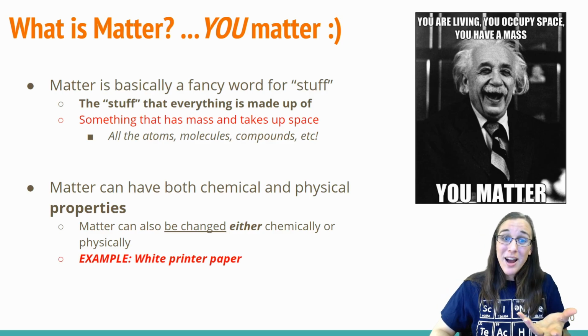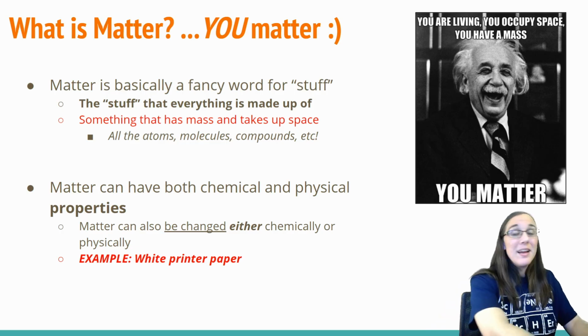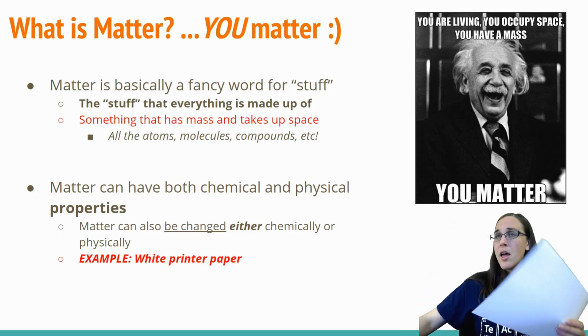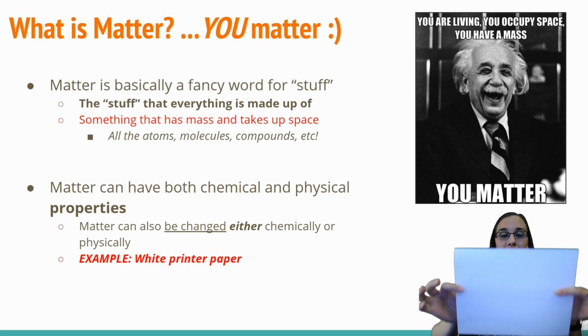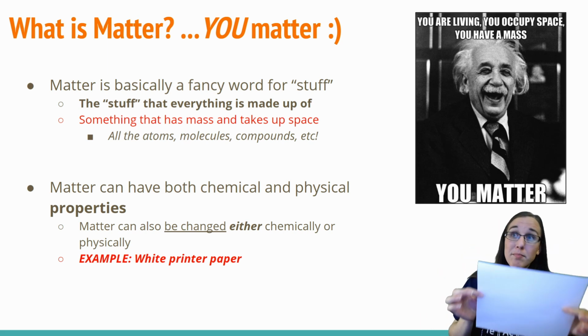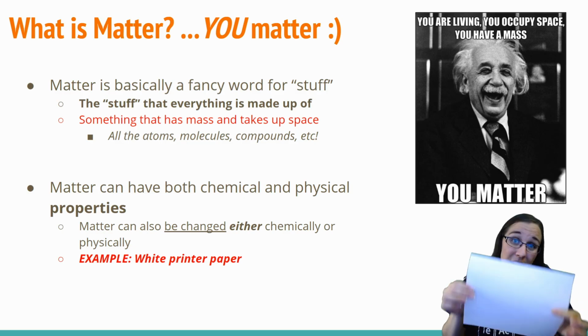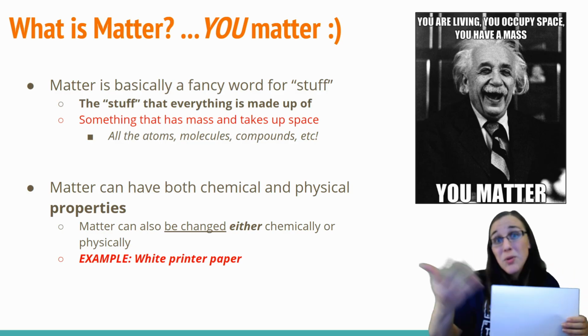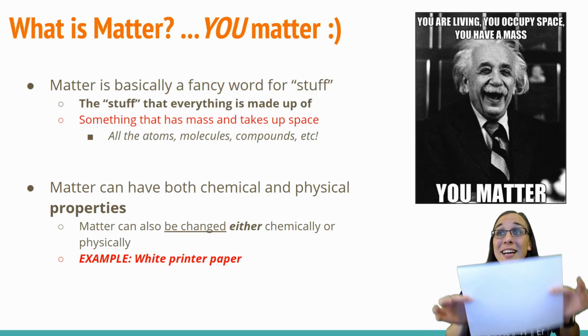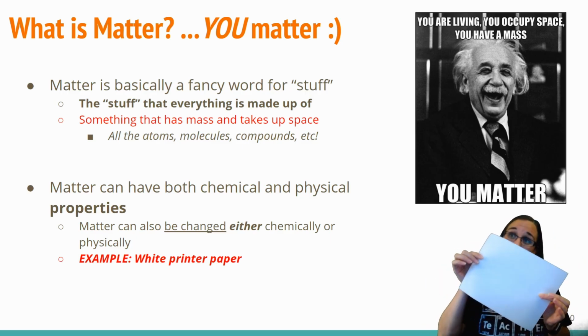Please continue to watch for that video. But just really quickly here, if we have a white piece of paper, hopefully you agree with me that this piece of paper is made up of molecules, is made up of atoms, as are you. You are also made up of molecules and atoms. You are chemistry. You matter, just like this paper matters.